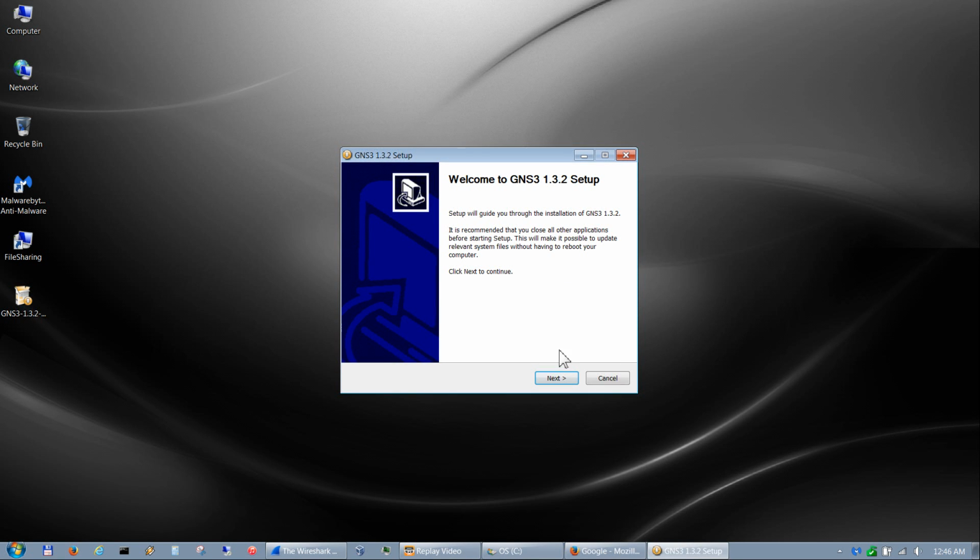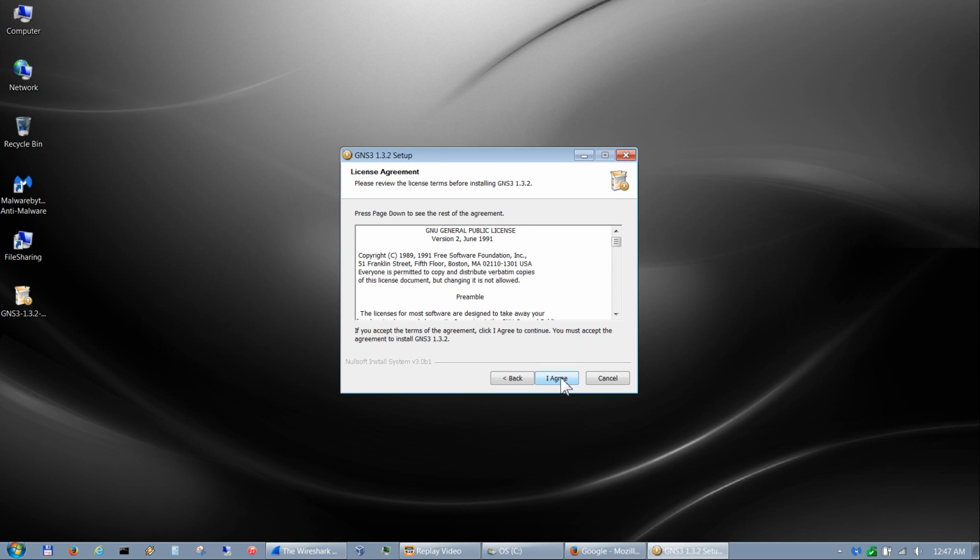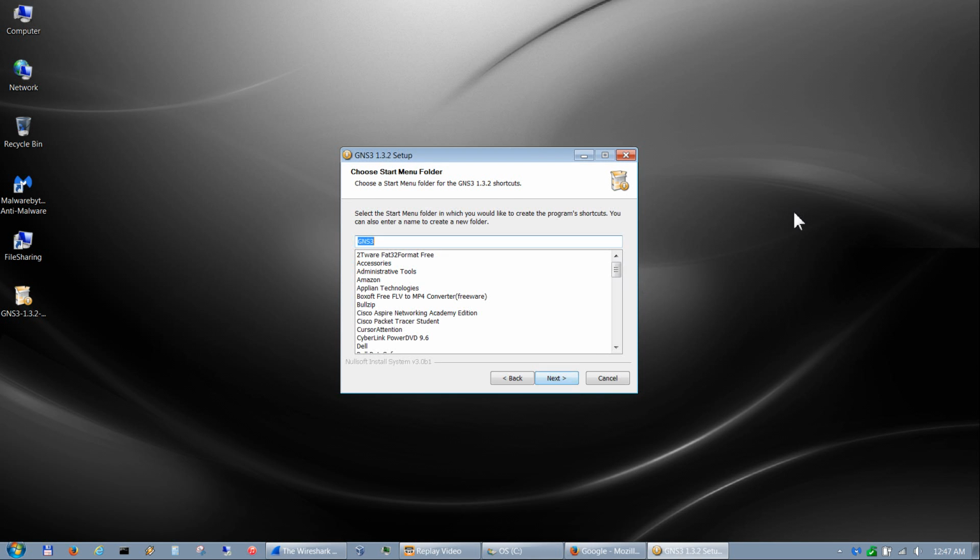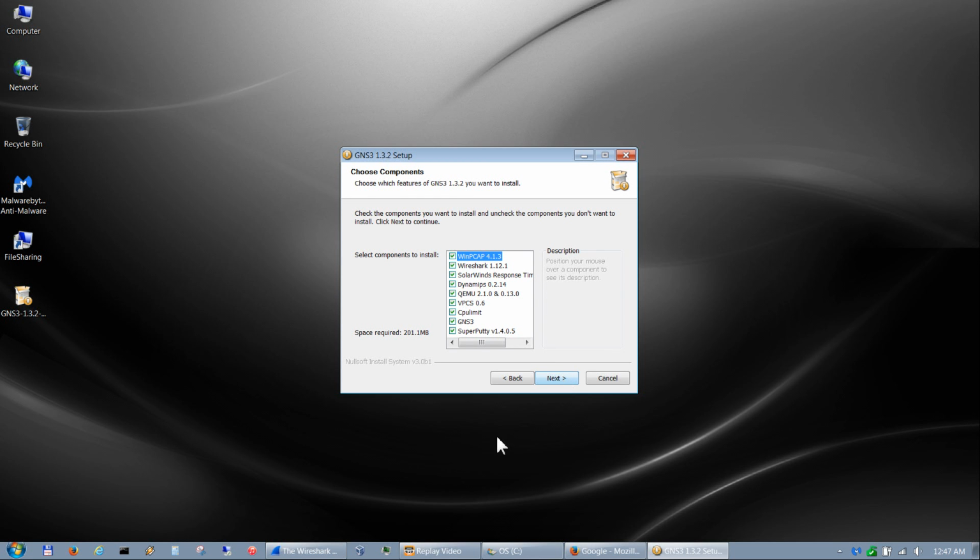So for this, we'll go ahead and click Next. I agree to the license. The GNS3 start menu is fine. Hit Next. And this is where we check both WinPCAP and Wireshark, because WinPCAP gets installed with Wireshark, and as you can see, that was the 1.12.1 I mentioned.